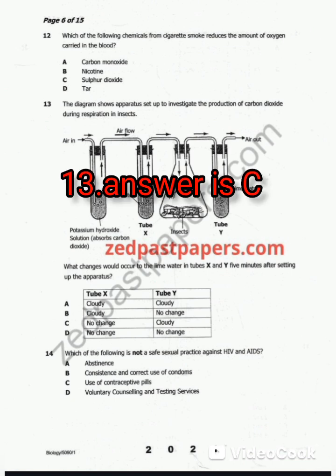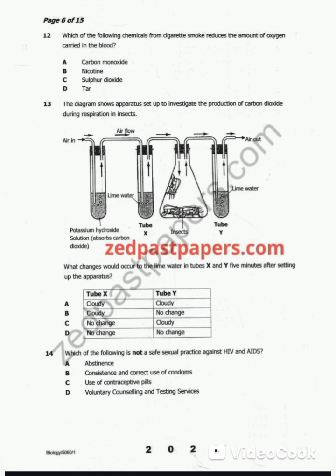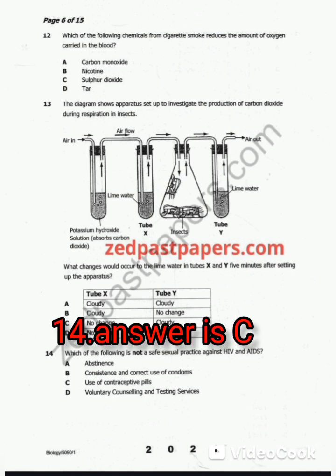Which of the following is not a safe sexual practice against HIV and AIDS? So A. Abstinence, B. consistent and correct use of condom, C. use of contraceptive pill, D. voluntary counseling and testing. So the best answer is C. So abstinence is where sex is avoided, consistent and correct use of condom, voluntary counseling and testing services. So the best answer is C.